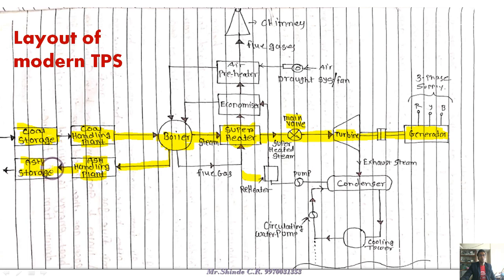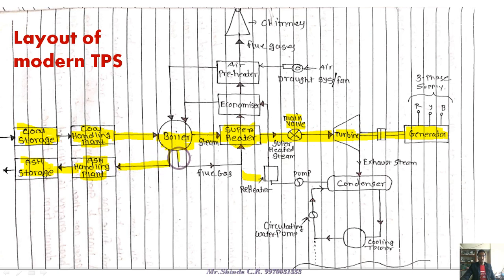We make a pit in which we dispose of that ash. Otherwise, the next process is to transport the ash to the ocean and dispose of it in the center of the ocean. So there are multiple methods available for ash storage and handling.